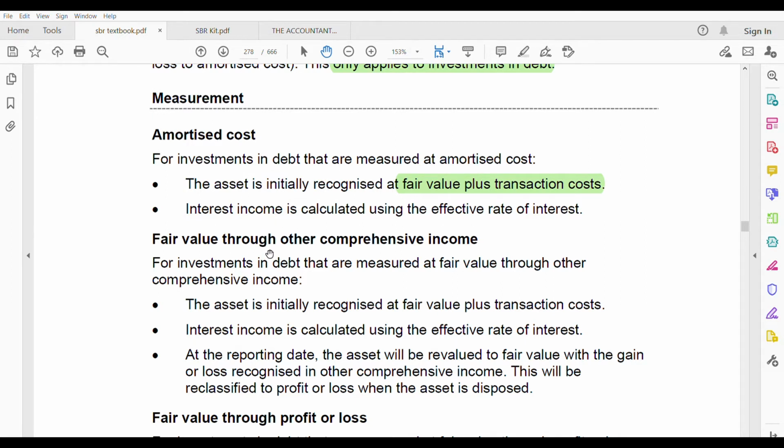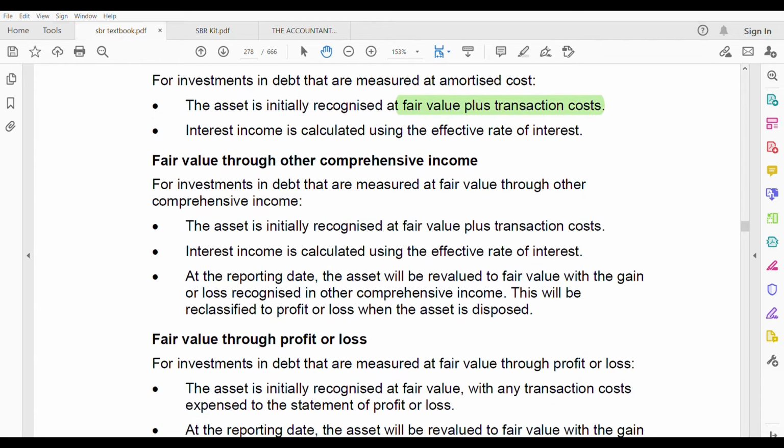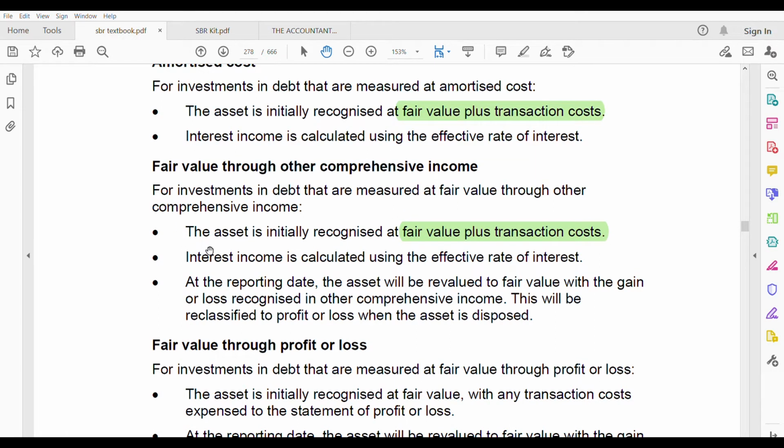If it is fair value through OCI, here also, same as amortized cost, fair value plus transaction cost. Interest income is also the same. The only addition is here: at the reporting date, the asset will be revalued to fair value. When something is revalued to fair value, there will be some gain or loss. That gain or loss is recognized in other comprehensive income. That's why it is known as fair value through other comprehensive income.